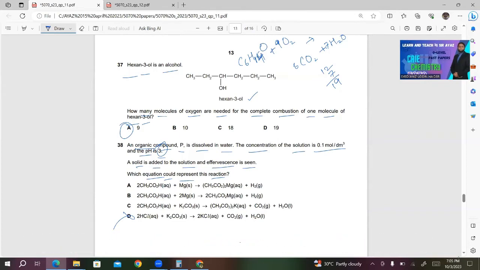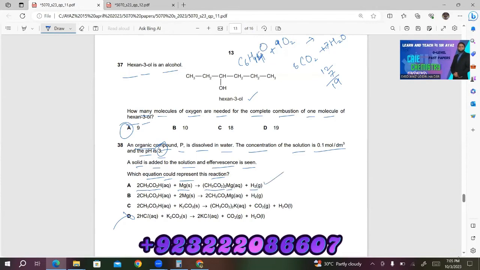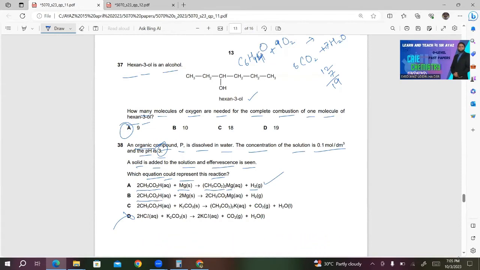In A, we have 2CH3CO2H, ethanoic acid plus Mg solid gives CH3CO2 whole twice Mg plus H2. This looks correct to me. This is balanced, correctly balanced. B, 2CH3CO2H, ethanoic acid plus 2Mg solid, again reacted with magnesium. Product 2CH3CO2Mg aqueous. This is incorrect. H2 is correct, but this is incorrect.